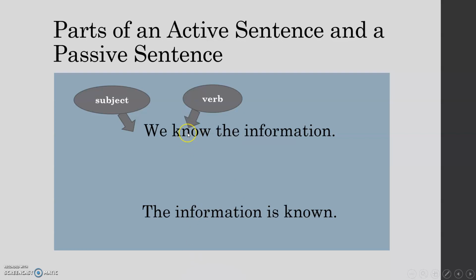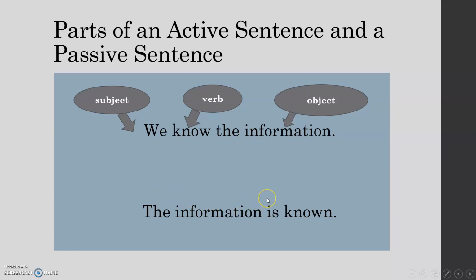The verb tells us the tense. And finally, we have an object, the information. We know the information. Most of the sentences that we use when we're speaking are active sentences, and they have this structure, a subject, a verb, and sometimes there's an object, and sometimes there isn't.